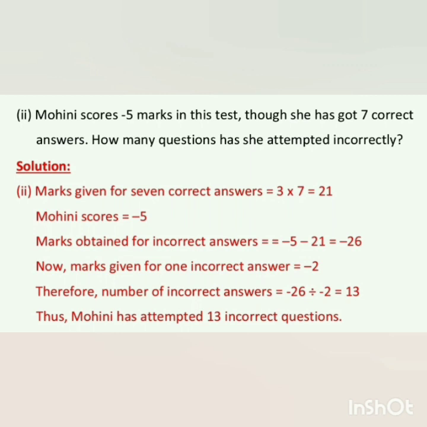Now see the solution. Marks given for 7 correct answers is equal to 3 into 7, which is equal to 21. Now Mohini scores minus 5 marks. Therefore, marks obtained for incorrect answers is equal to minus 5 minus 21, which is equal to minus 26. Correct. Now marks given for one incorrect answer is equal to minus 2. Therefore, the number of incorrect answers is equal to minus 26 divided by minus 2, which is equal to 13. Thus, Mohini has attempted 13 incorrect questions. Is it clear, everyone? Very good.